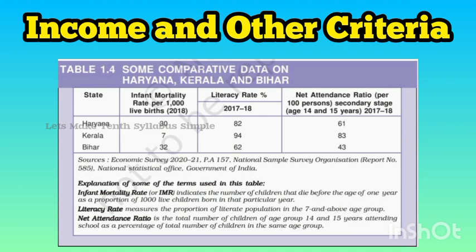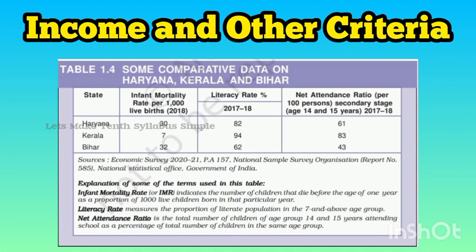Infant mortality rate means the number of children that die before the age of 1 year as a proportion of 1,000 live children born in that particular year. In Haryana, it is 30, Kerala 7, Bihar 32.